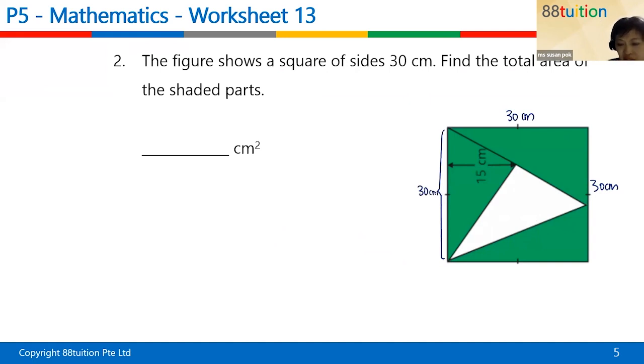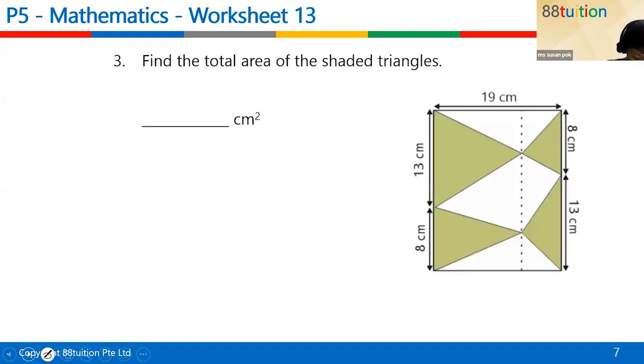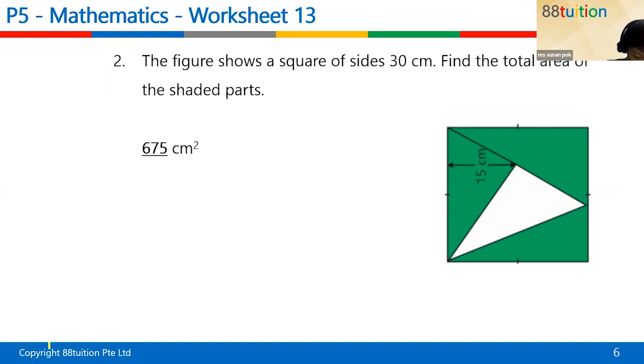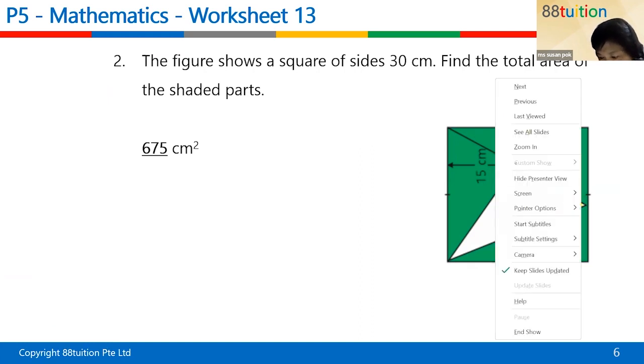So find the total area of the shaded part. So meaning to say I must, oh, okay. I'm going to do something here. Okay, look at my highlighter here. I would like to do this. How am I going to find the triangle here?